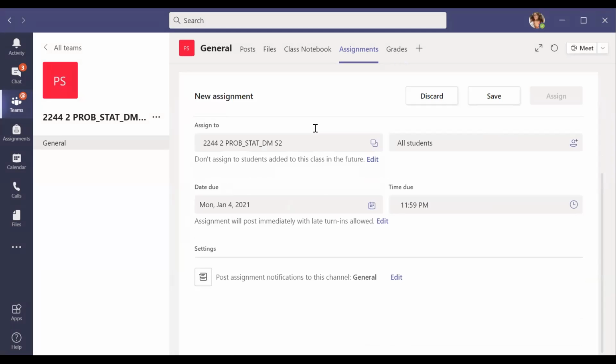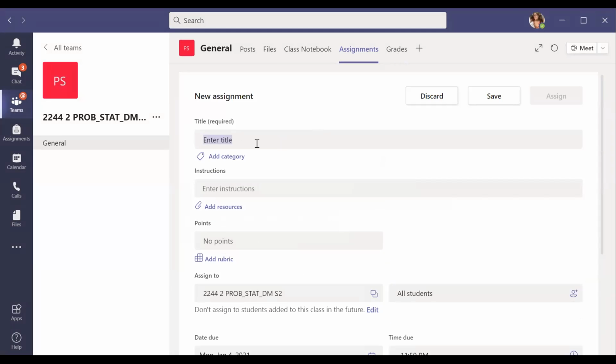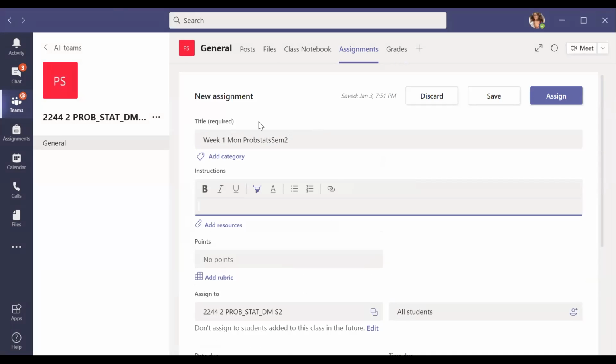So this is week 1, Monday, ProbStats semester 2. Here are your instructions for today.